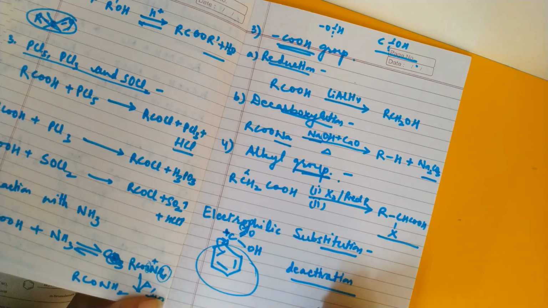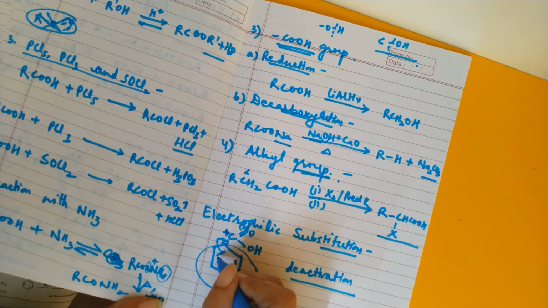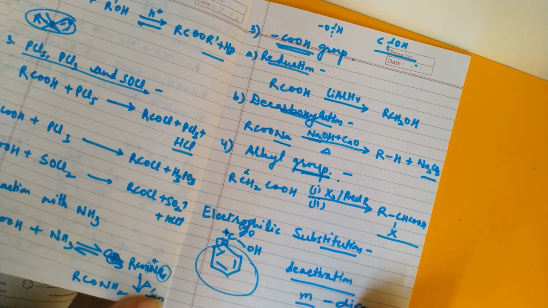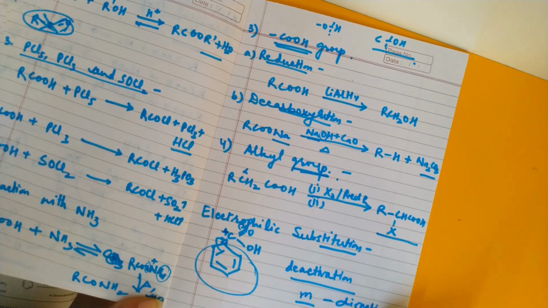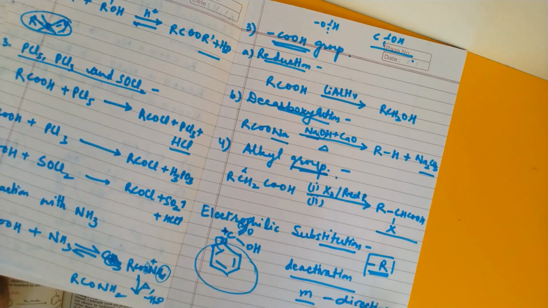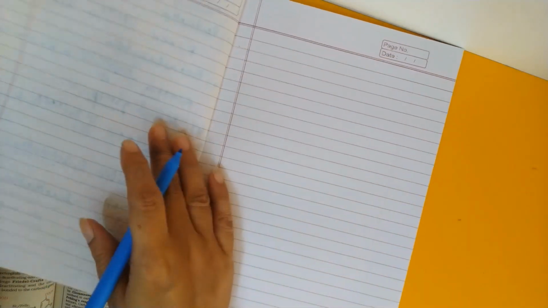And because it is deactivating, it is making the ortho and para sites positively charged, so comparatively only the meta position will be attacked. So that is why it is a meta directing group also. So why is it meta directing? Because it is having -R effect. That is why it is deactivating and it is a meta directing group.